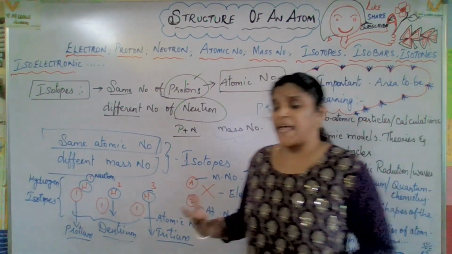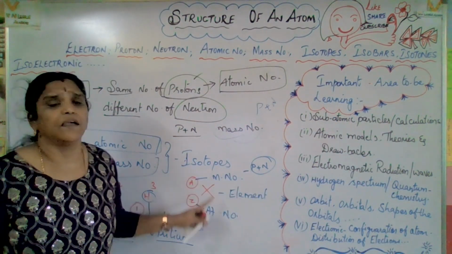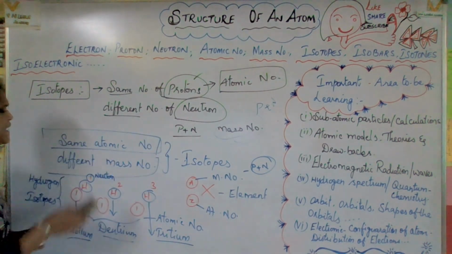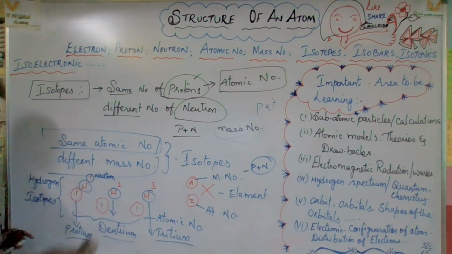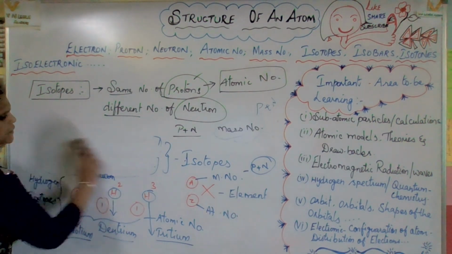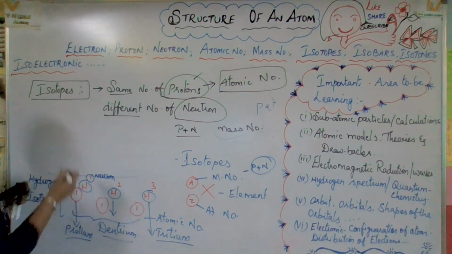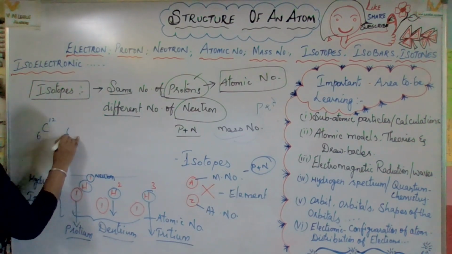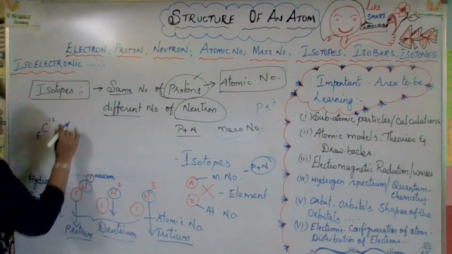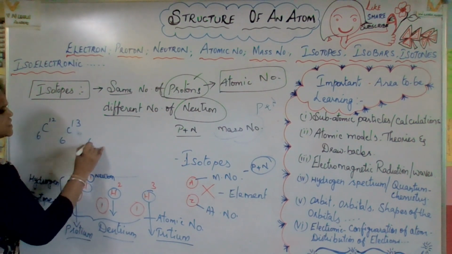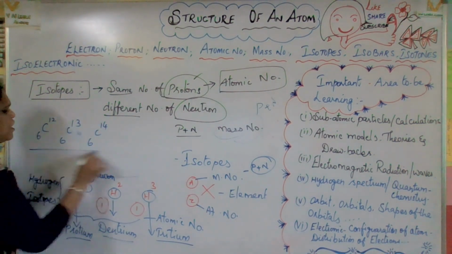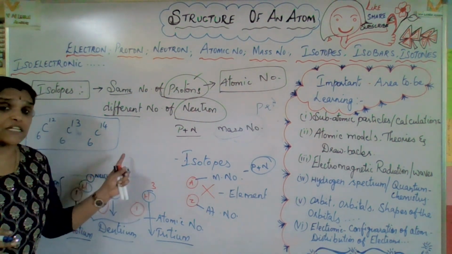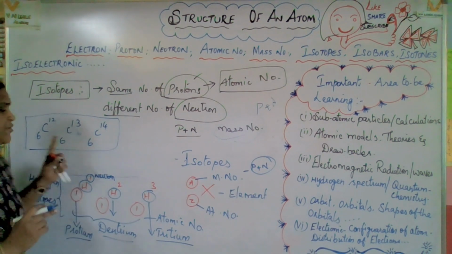I'll give some more examples of isotopes of other elements. I hope you got a clear idea. Now carbon isotopes: carbon 6, 12; carbon 6, 13; carbon 6, 14. These are all carbon isotopes. Can you check the number of protons, electrons, and neutrons with this?